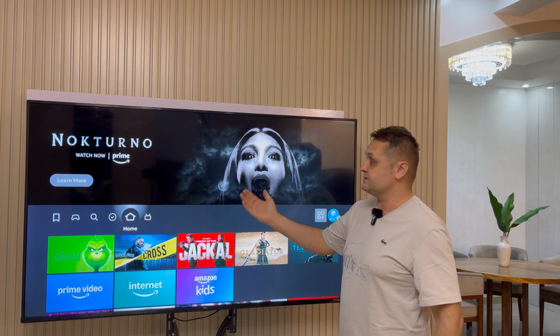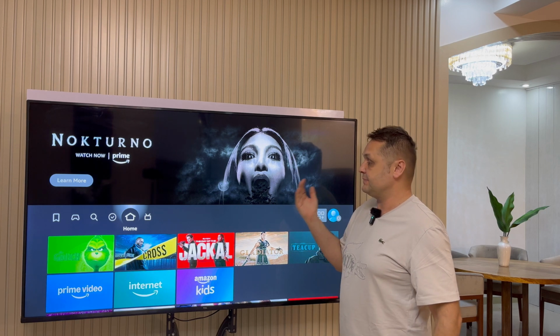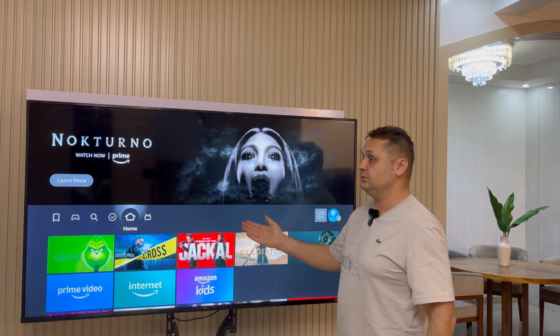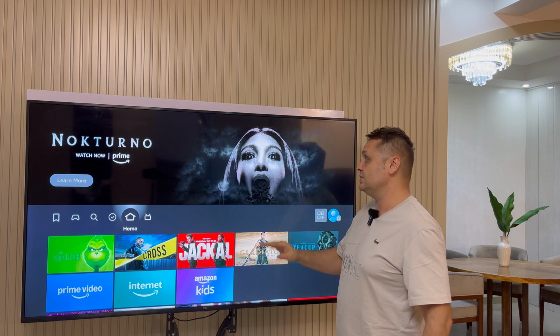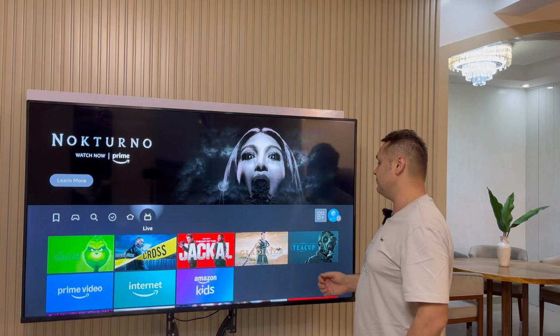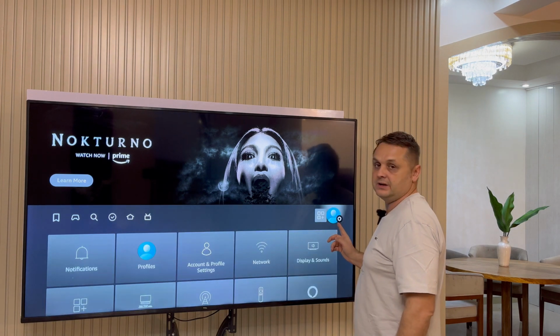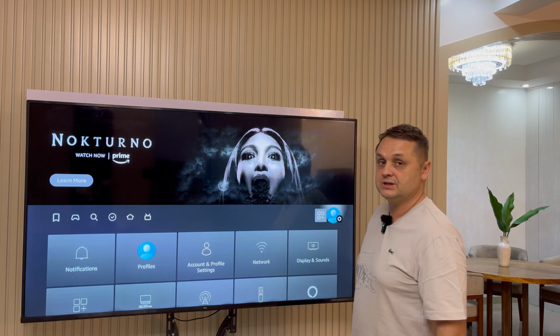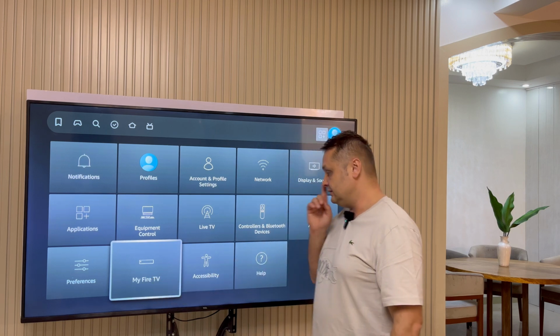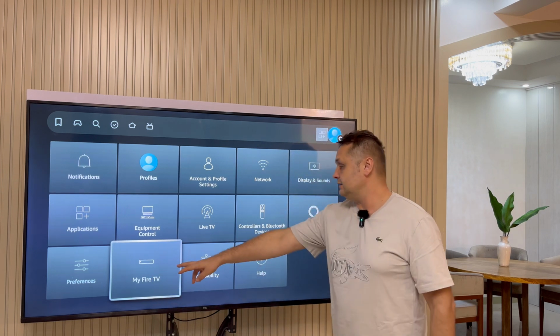So here I am, I have this Fire Stick booted up. I'm connected to the internet and I'm logged into the Amazon account, or an account you create with Amazon when you get started with your Fire Stick, okay? So the first thing off the bat, we have to go to the gear icon right there on your Fire Stick or Fire TV. Go to My Fire TV and click on that.